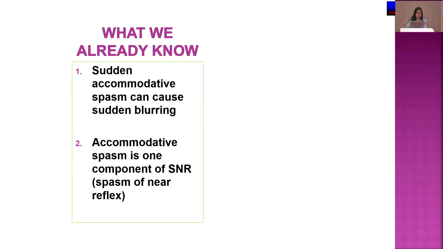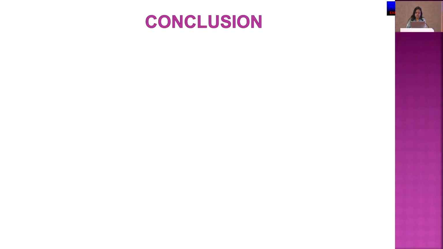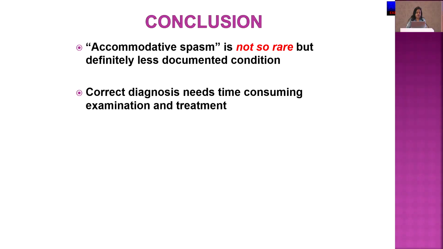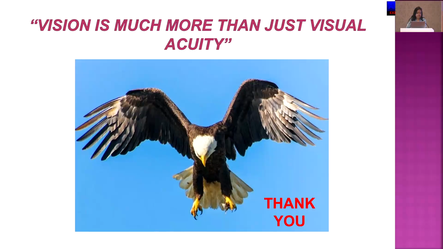We already knew that accommodative spasm was a part of SNR, that is, spasm of near reflex, but our study emphasized the role of excessive screen exposure and psychological stress as important risk factors. We also got a clear idea about resolution, relapse, and recurrence, and how to treat accordingly. Treatment might be time consuming, but it is curable. To conclude, accommodative spasm is not so rare, but definitely less documented. Diagnosis and treatment may be time consuming, but it is curable. A systematic approach is required to come to a diagnosis, and assurance and patience are the key. Thank you.